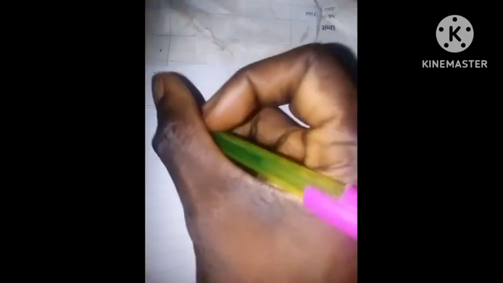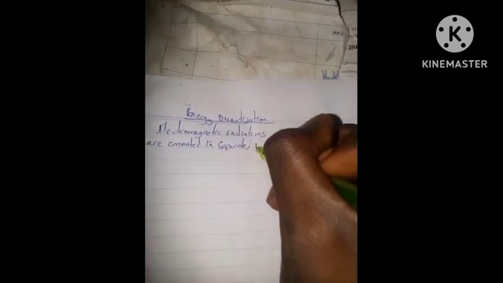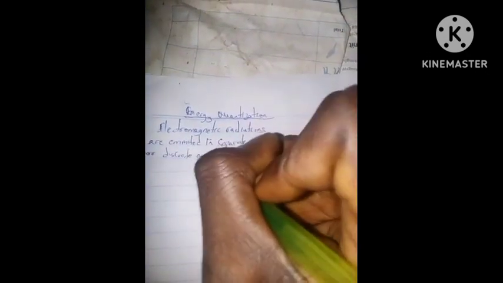So when electromagnetic radiations are emitted, they are emitted in separate, fixed, or discrete amounts. So that's it.